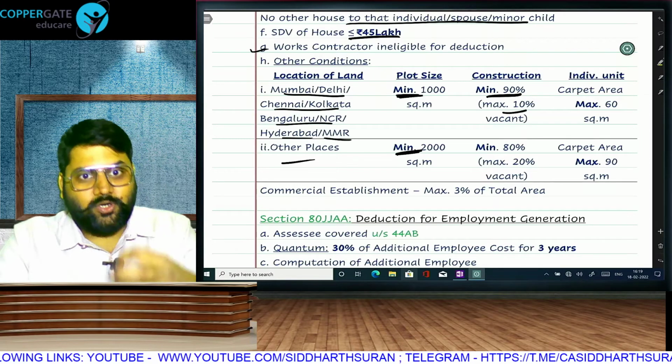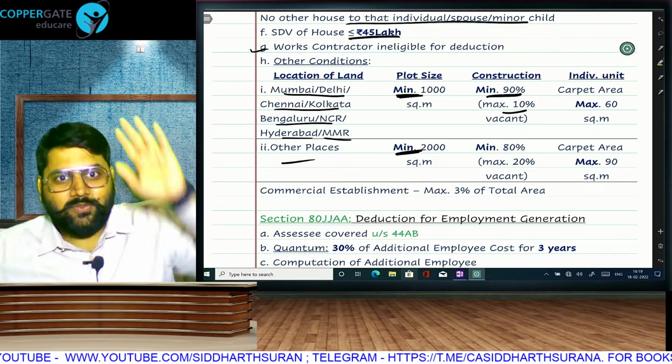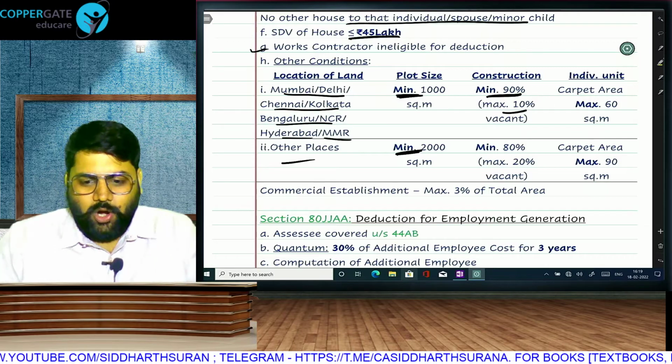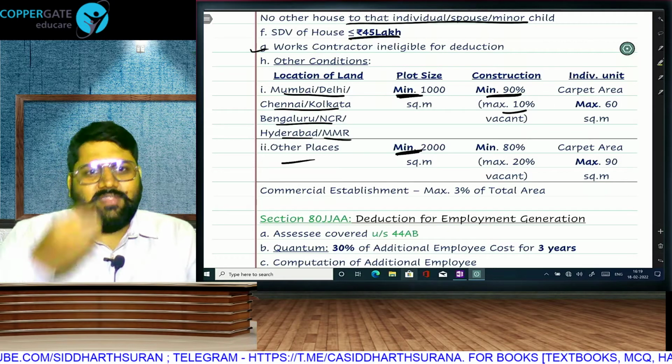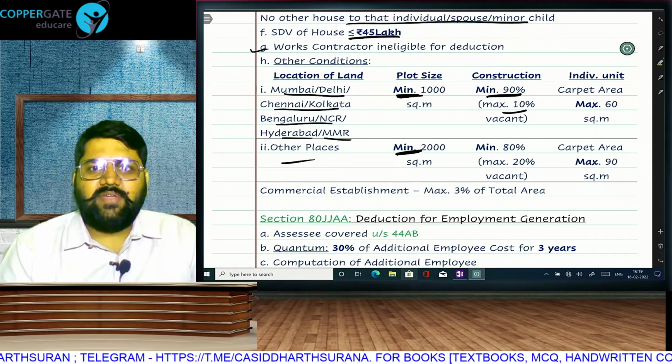In big cities, there is shortage of land. So don't make big gardens and all. If you want the garden, shift it to the terrace. Most new buildings in Mumbai have terrace garden, podium garden. On the land, they are not allowed to keep anything. There is no land, so only this much can be kept vacant. So maximum vacant land 10%.